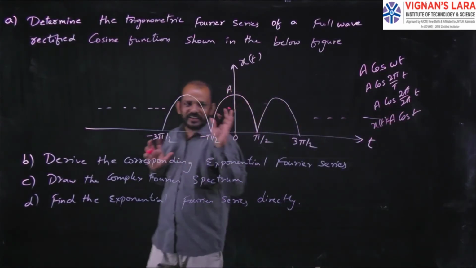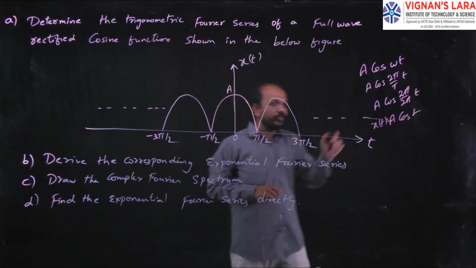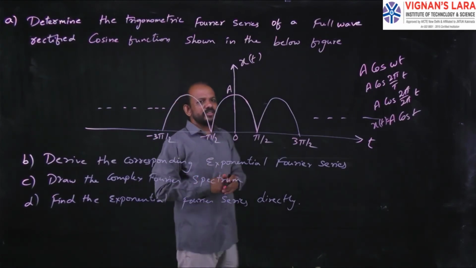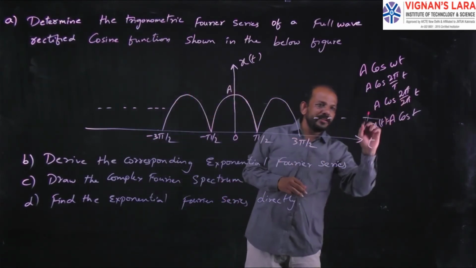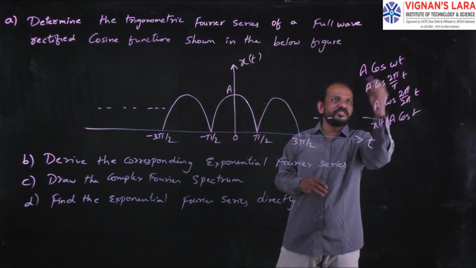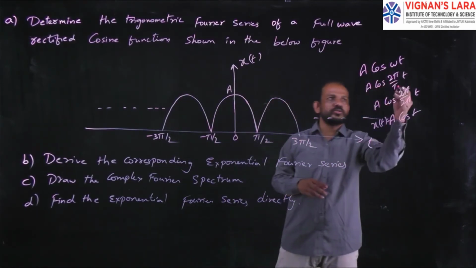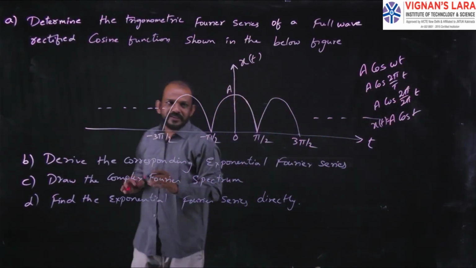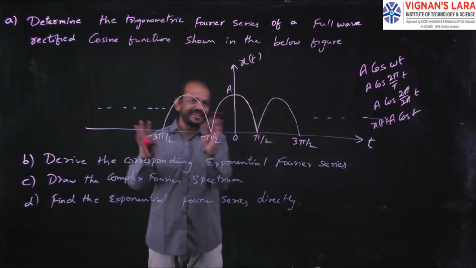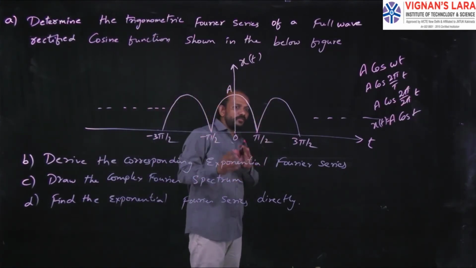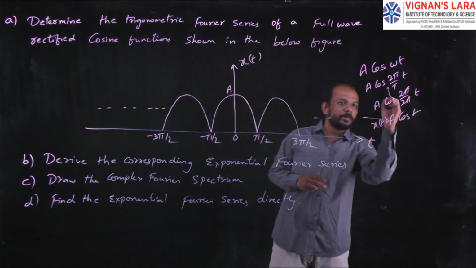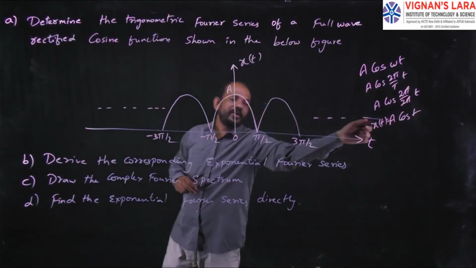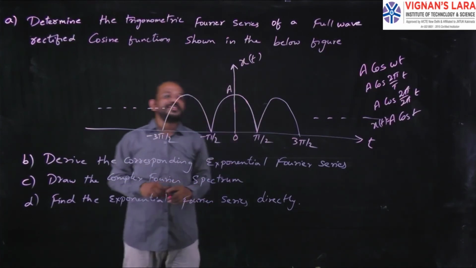So first, for the given waveform, you have to find out the value of x of t. The given periodic waveform is half of a cosine function with the period 2 pi. So the general cosine equation is A cos omega t, A cos 2 pi by T, so it is a period with 2 pi. Cosine functions are with period 2 pi, and they have given the half of this cosine function. So simply I substituted this 2 pi, the 2 pi is cancelled, and x of t equals A cos t.